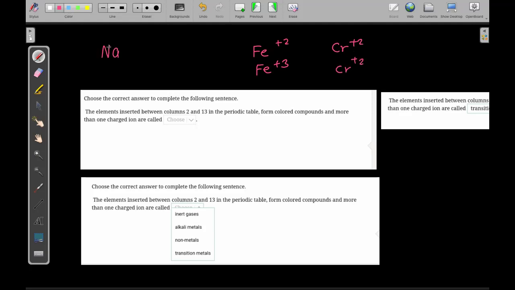But this is only for the ions which are from the transition metals. For example, I have sodium, which is only positive, and Cl is only negative, so it's only one number, but the transition metals have multiple numbers. So they have more than one charged ion. They form colored compounds, and they are between group 2 and 13.